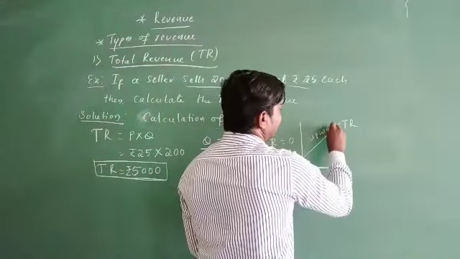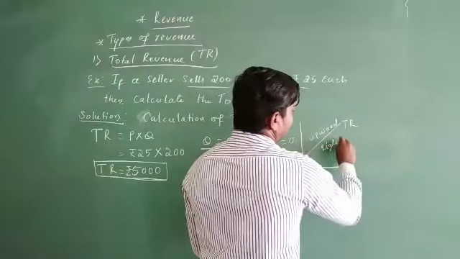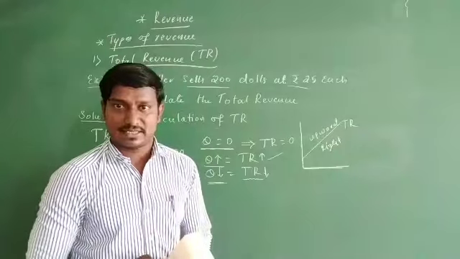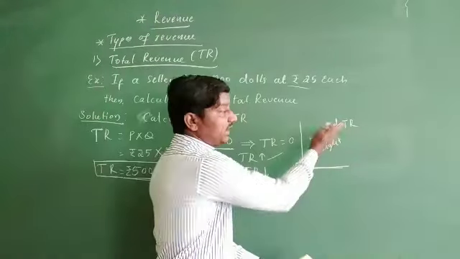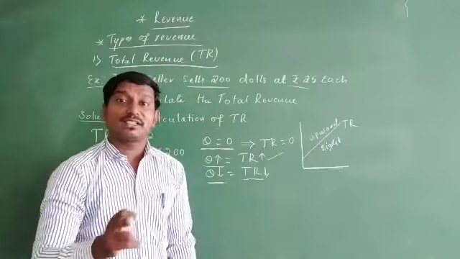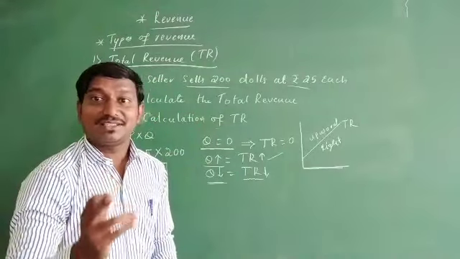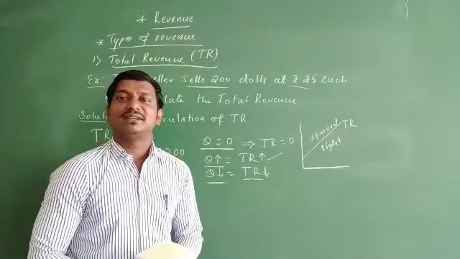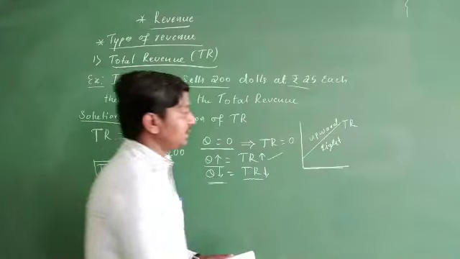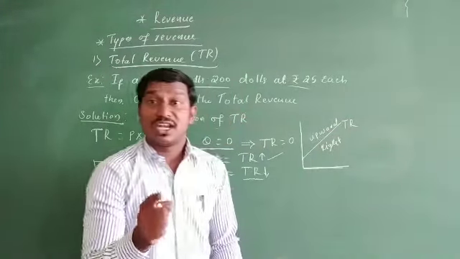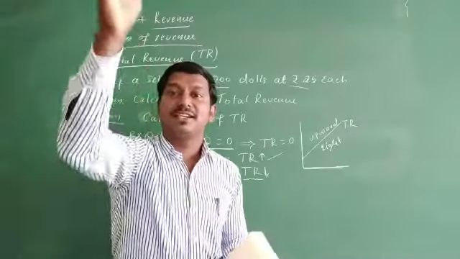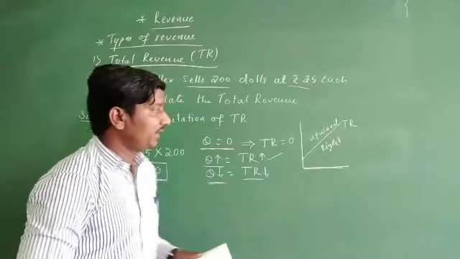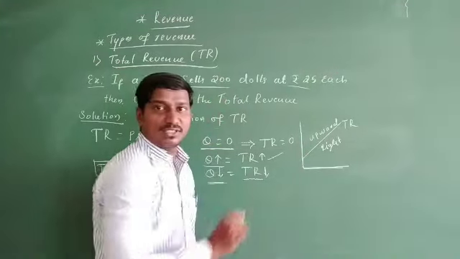It is moving upward to the right side as the total output increases. Well, and why is it actually a straight line? Remember, it will be a straight line because of constant price or uniform price in perfect competition. As we know that the price in perfect competition is uniform, due to that reason the total revenue curve moves in a straight line upward from left to right. That is the nature of the total revenue curve. This is very important. I hope you are clear with this.